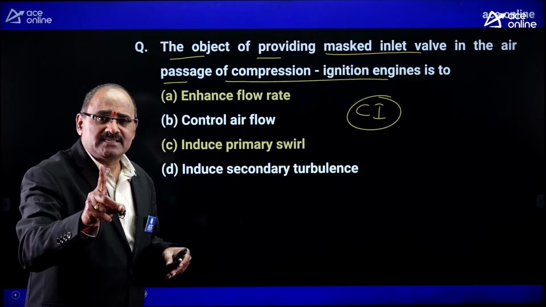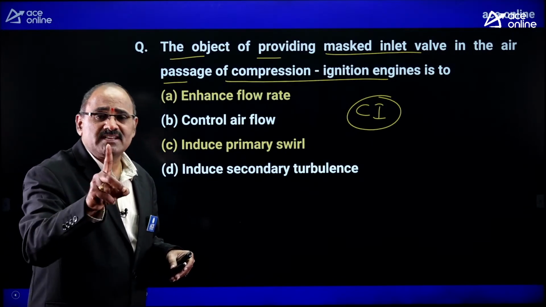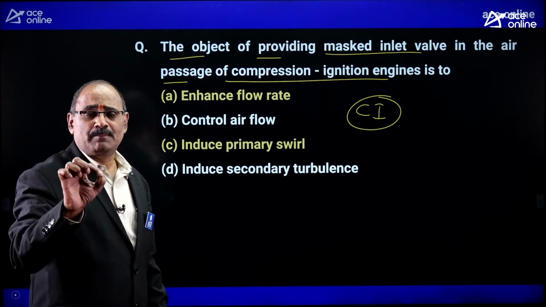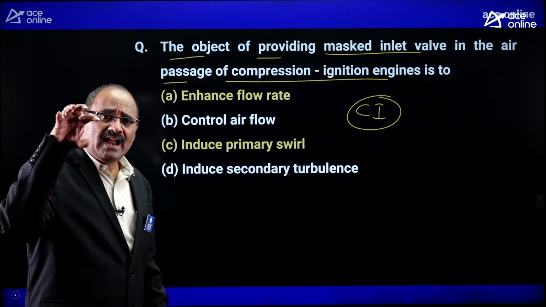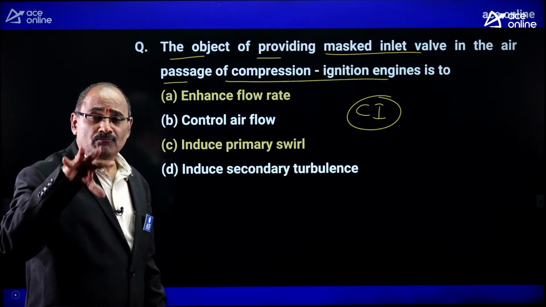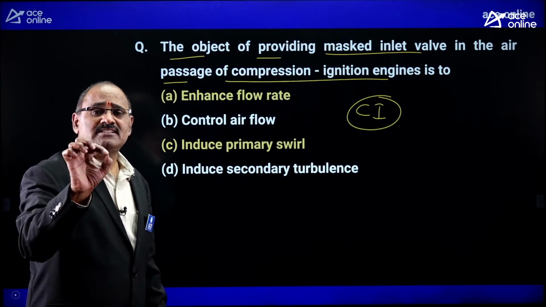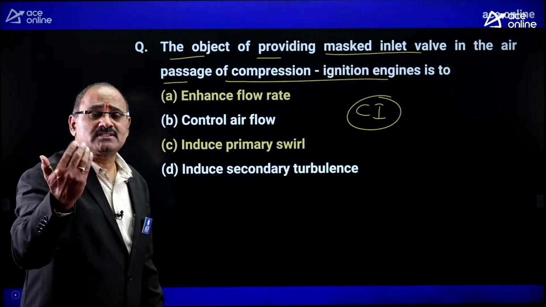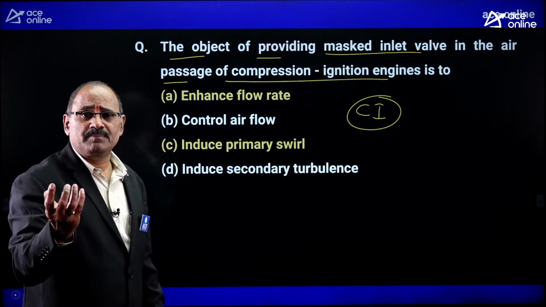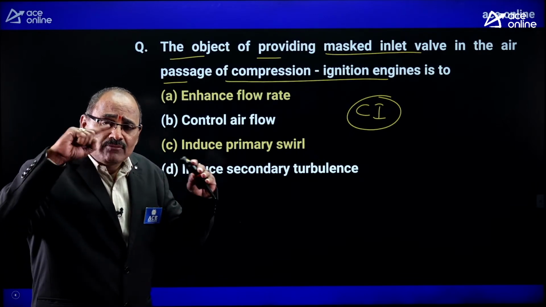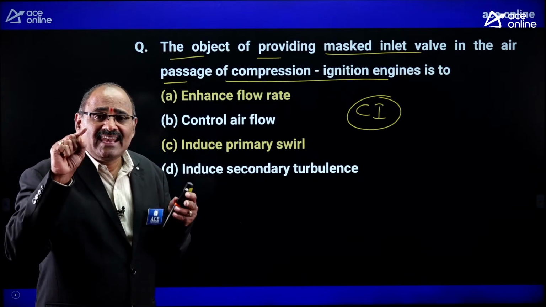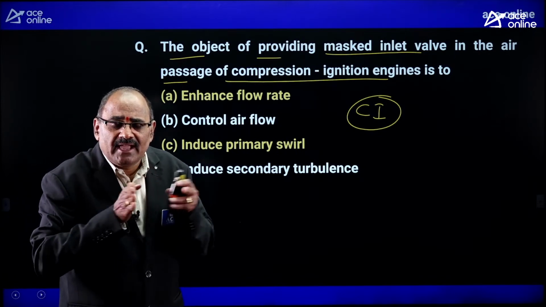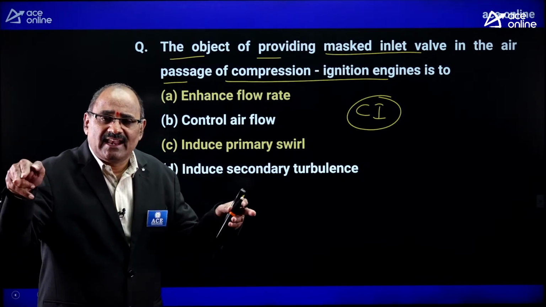Turbulence is compulsory. The turbulent motion is compulsory for a diesel engine for effective mixing of the diesel particles which are injected at the end of the compression process. For that, the diesel engine combustion chambers are constructed so as to maintain some rotary motion called turbulent motion. Anyhow, to have the turbulent motion, the inlet valve is masked. Once the inlet valve is masked, the air is made to enter the cylinder at an angle.